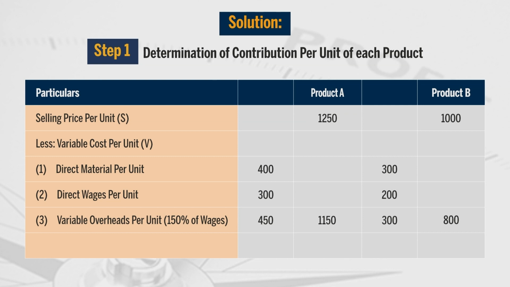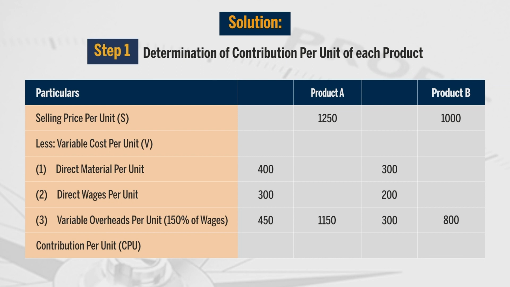Our purpose is to determine contribution per unit, and contribution per unit is nothing but selling price minus variable cost. So, from selling price we deduct variable cost so as to arrive at contribution per unit. For product A, selling price is 1250 and total of variable cost is 1150.